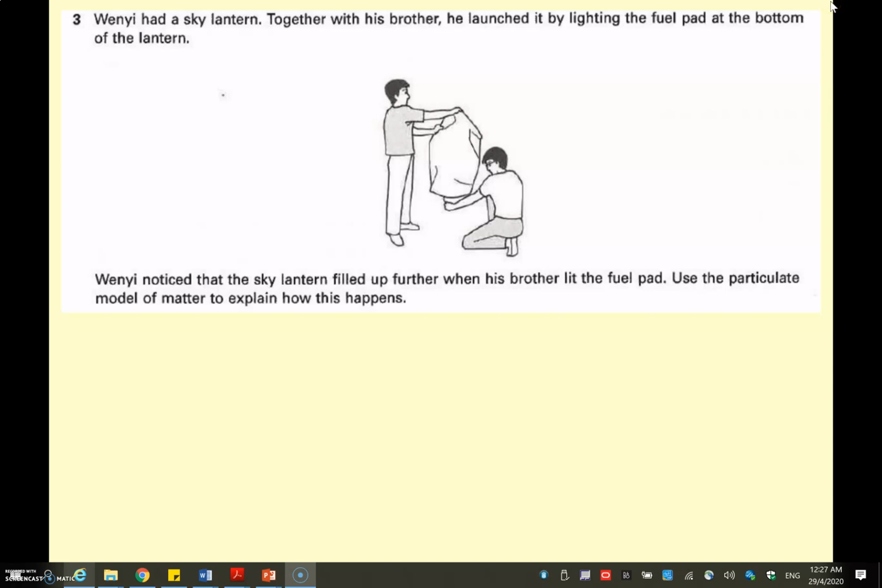Sky lanterns you can find in Taiwan if you visit Taiwan. How does it work? You light fuel at the bottom of the lantern, and the lantern will actually expand. The air in the lantern will expand, and then as the density gets lower, the sky lantern will rise to the sky. So you have to explain using the particulate model of matter.